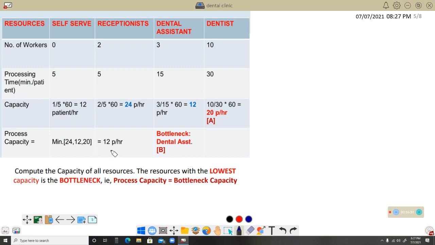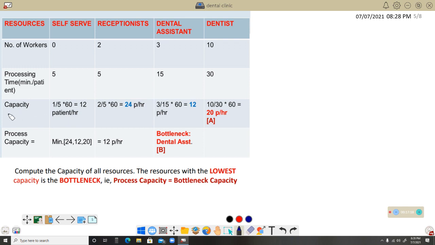This is the first table that I developed. The first step, we need to indicate the number of workers. We can see that the resources are self-serve, receptionist, dental assistant, and dentist. So number of workers accordingly. Actually, we need to put a dash over here. Instead of that, I go for 0. Either you can put a dash, better I will say only put a dash. This 0 indicates there are no workers in the self-serve, that means the filling of that application form. Receptionist, we can see 2, it is given, 3, again given, 10. So the first 2 rows, the number of workers and processing time in minutes per patient, 5, 5, 15, and 30, are given in the question.